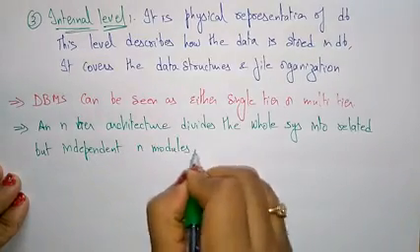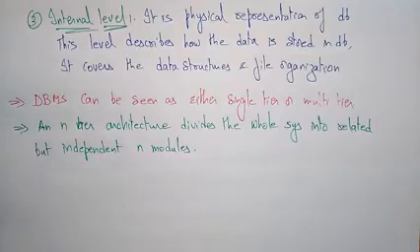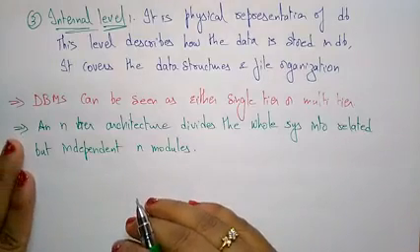One thing to note here is that the entire architecture is divided into different layers. Whenever it divides into layers, those layers will be independent of each other.